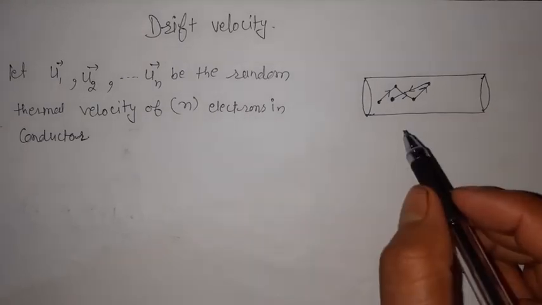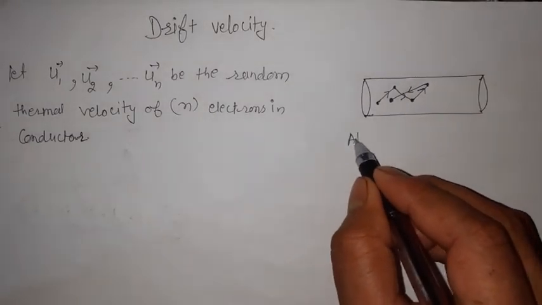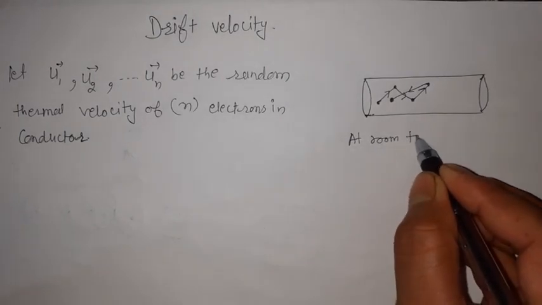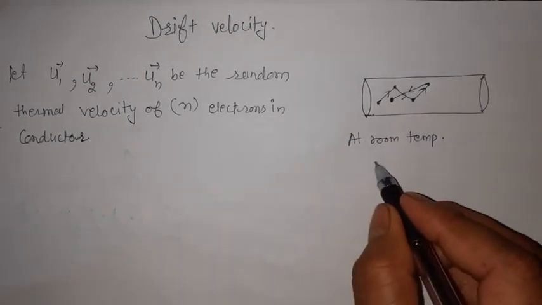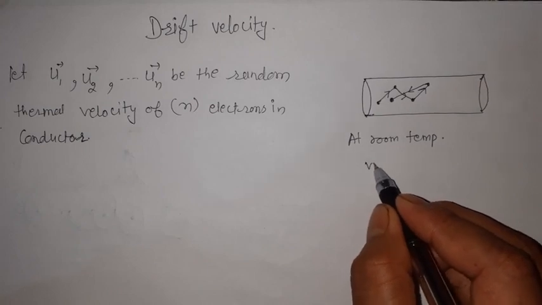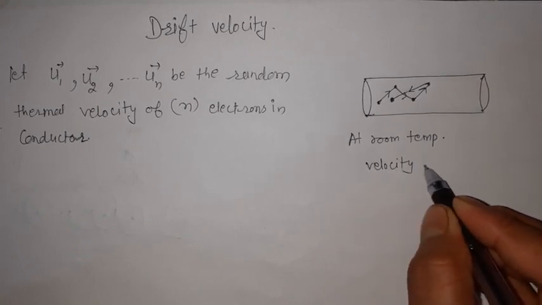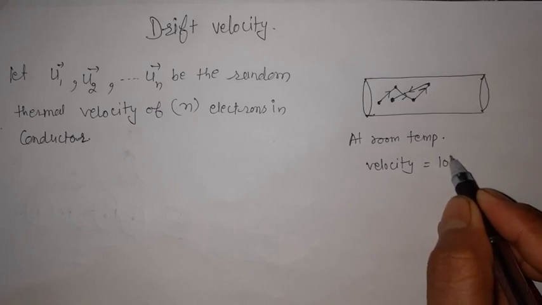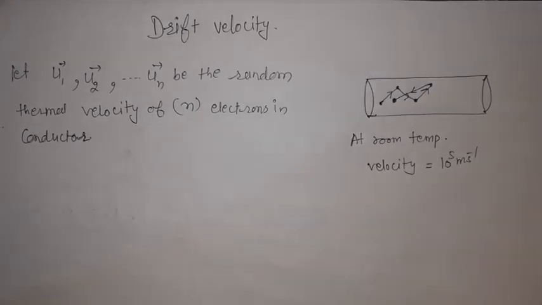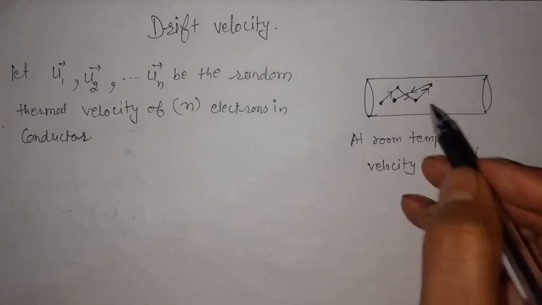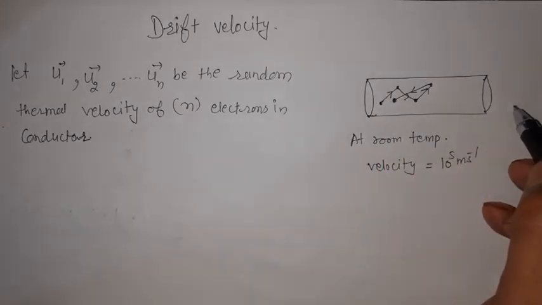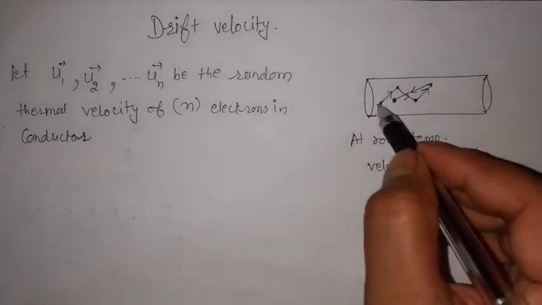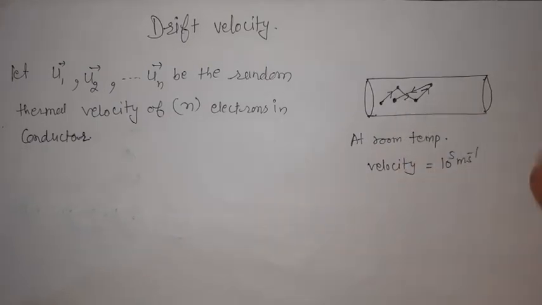Even though, at room temperature, these electrons move with a very high velocity, nearly 10 to the power 5 meters per second, due to heat, still even after this there is no flow of current. Why is it so? Because they do not have any definite direction.